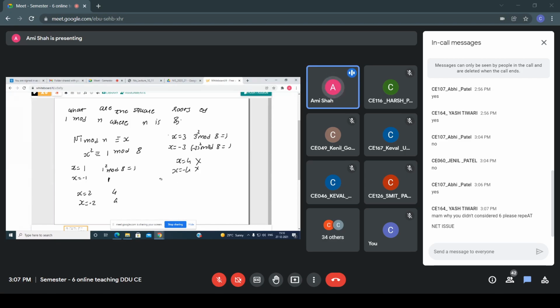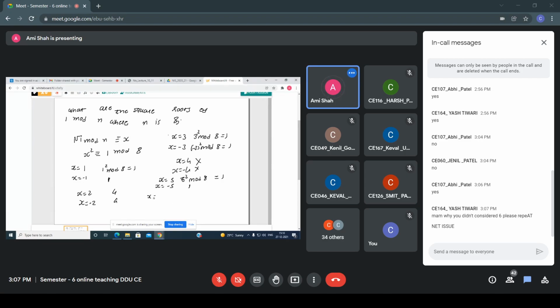Then x equals 5: 5 square mod 8 gives 1. For x equals minus 5, also 1. Now, is x equals 6 taken?